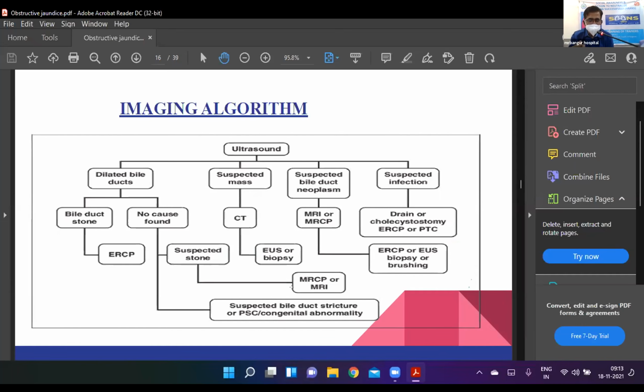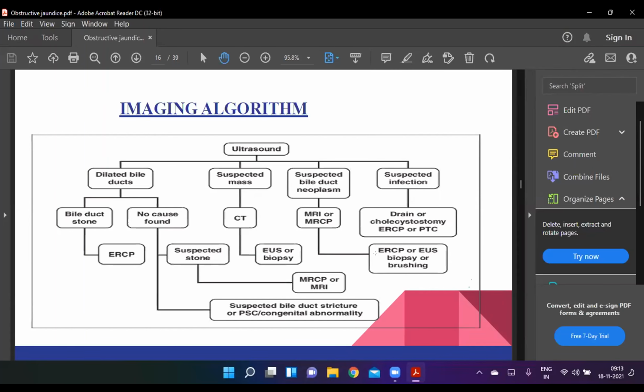If you have a diagnosis of bile duct stone and want to reconfirm it, the next imaging should be MRCP. ERCP is for therapy. So ERCP can be both diagnostic and therapeutic, but only for diagnosis, don't do ERCP.